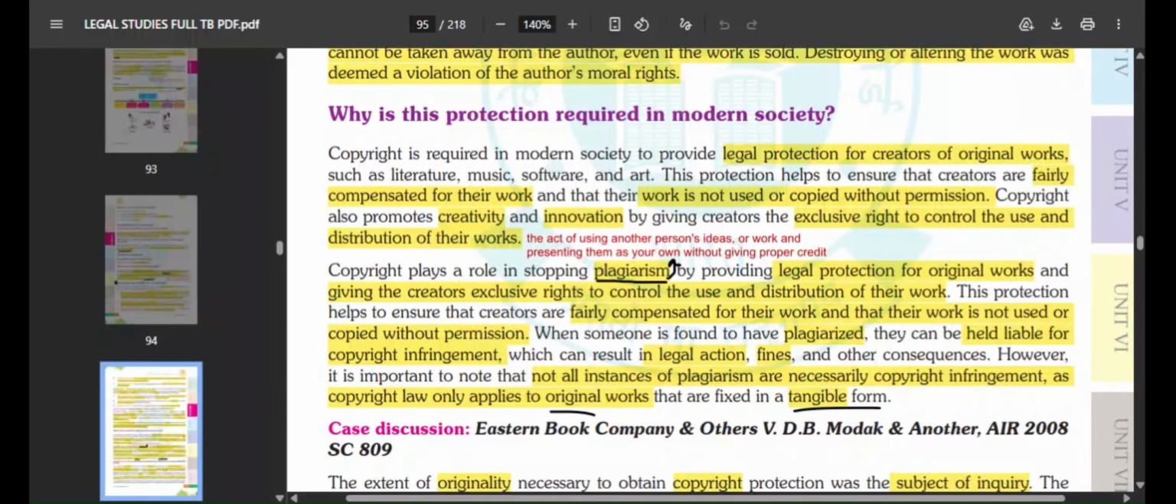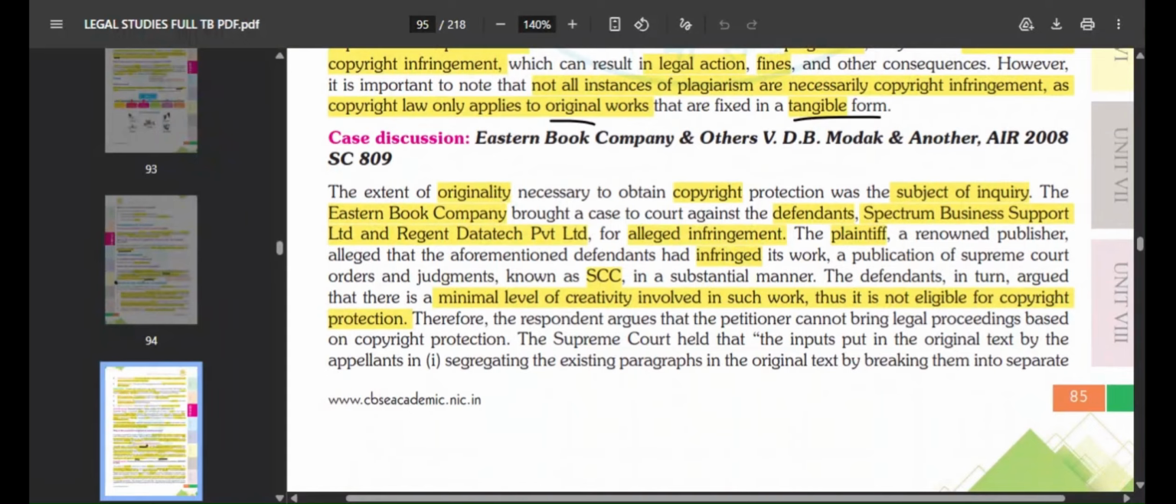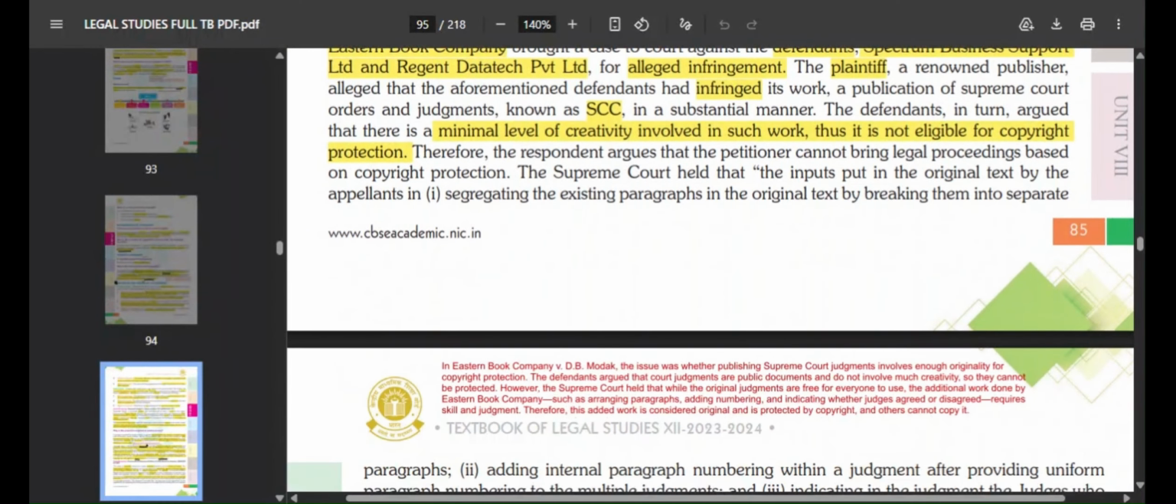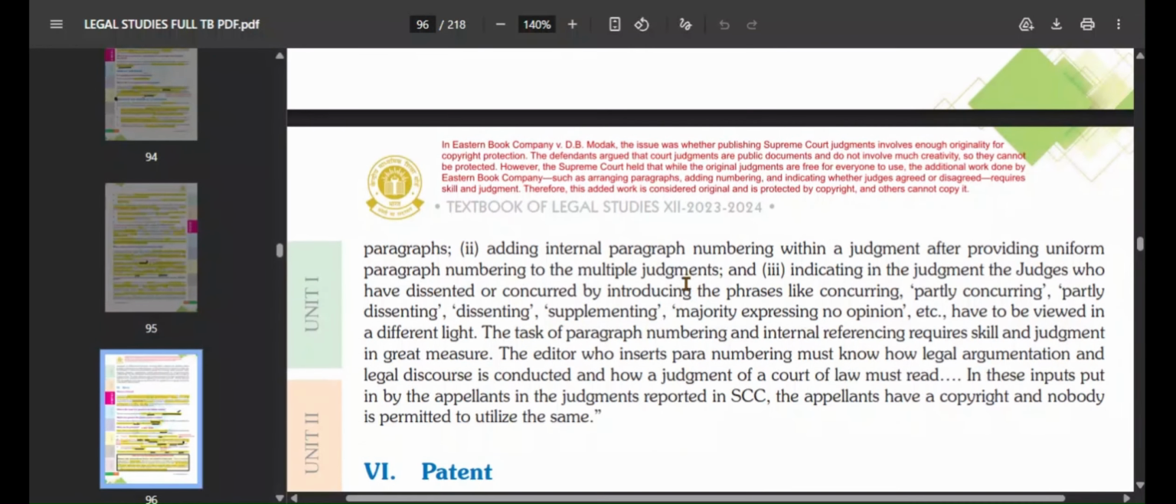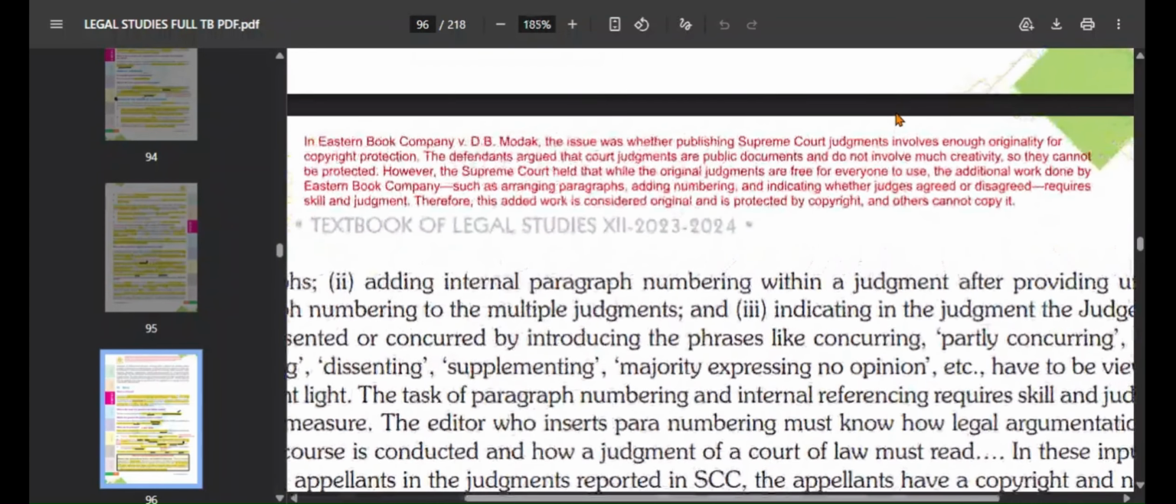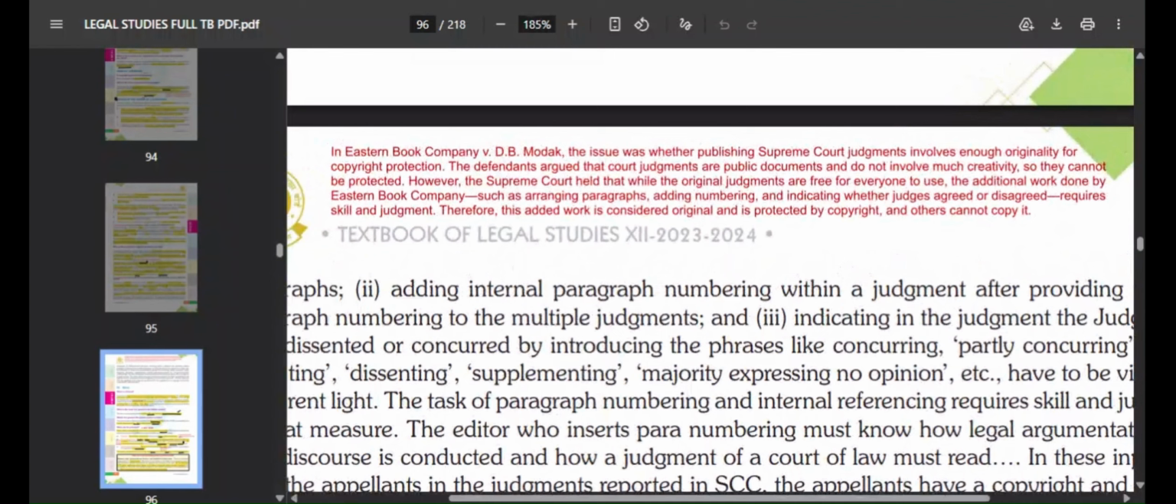Okay, next you have this case study on Eastern Book Company and others versus D.B. Modak and others. I've given a very short summary of what the case says because it is very long. This summary here is enough to understand what this case study is saying. So basically, in Eastern Book Company versus D.B. Modak, the issue was whether publishing Supreme Court judgments involved enough originality for copyright protection. See, in every case or issue, the Supreme Court gives its judgment. Now, can you claim copyright on that judgment? This was the issue in this case.